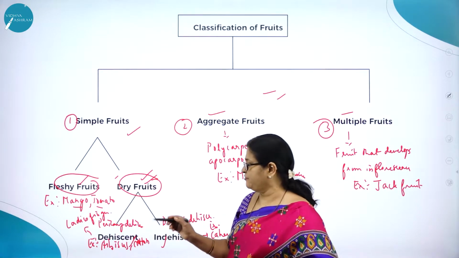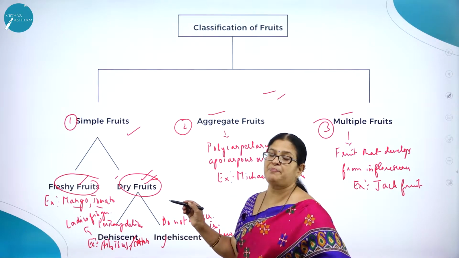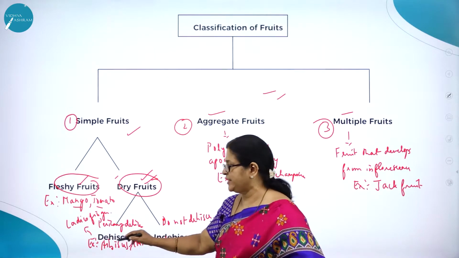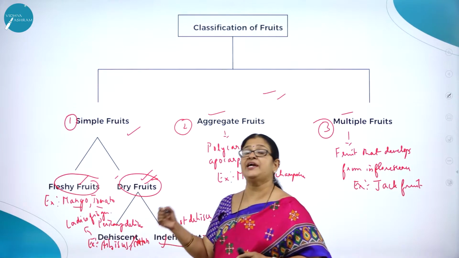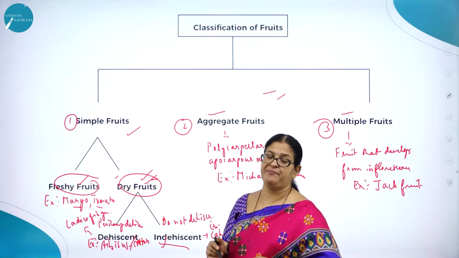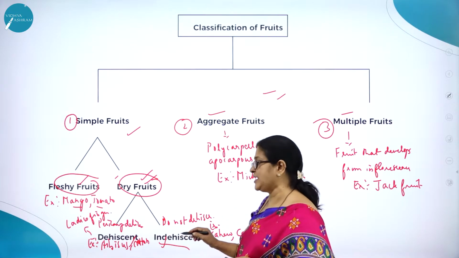What do you mean by dry fruit? Dry fruits are those where the pericarp is not edible and it is dry. Here, dry dehiscent and dry indehiscent. When the pericarp dehisces, that is, breaks open upon attaining maturity, hence the name dry dehiscent fruit. This is called dry indehiscent fruit.